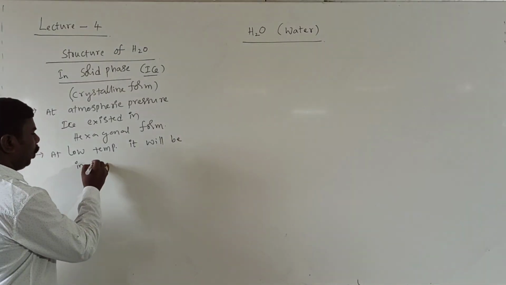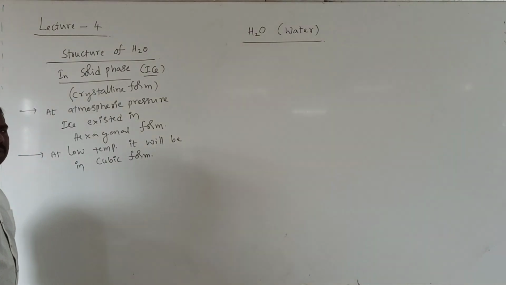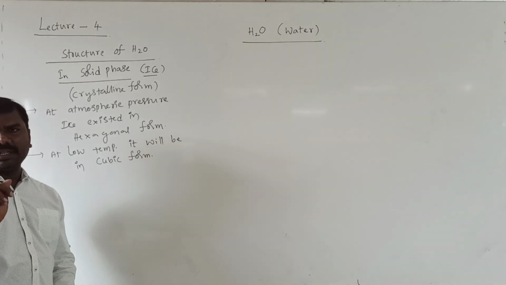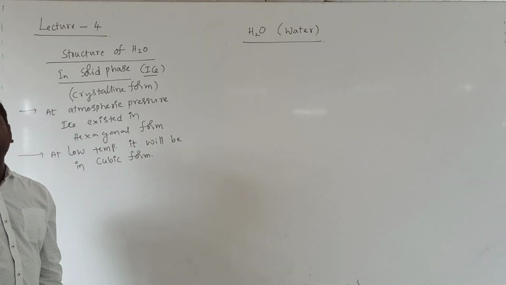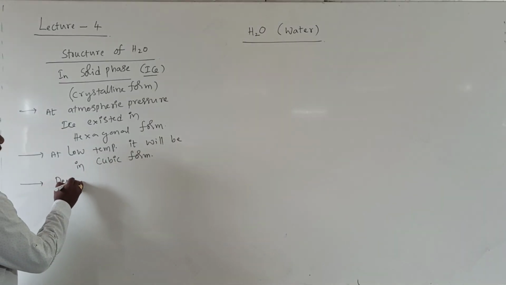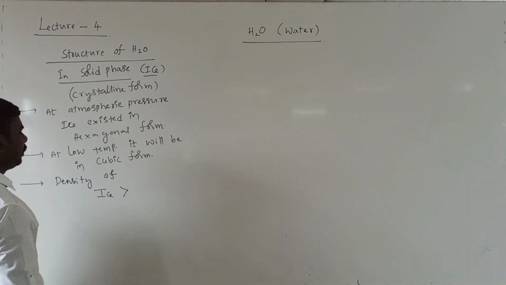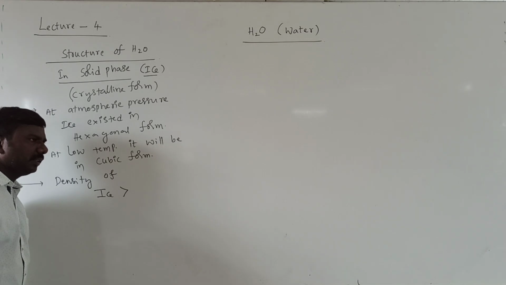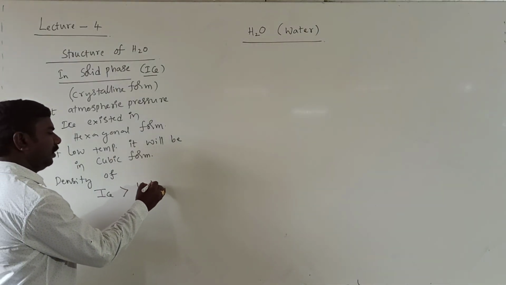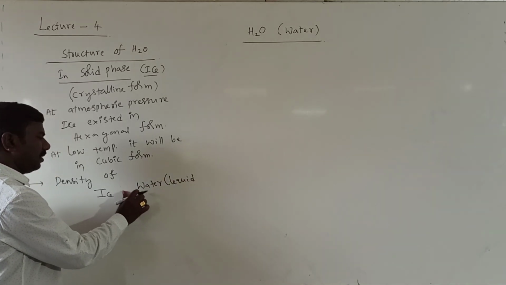That is cubic form. As you know, hybridization sp3, shape, everything taken in a single molecule, it's a common bent shape like that. Next, density of ice: is it greater or less than that of water? Water means it is a liquid. Density of ice is less.